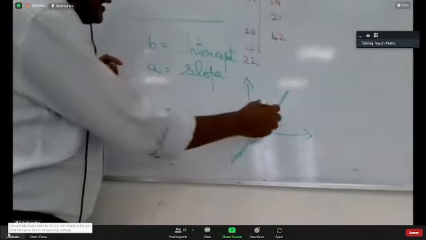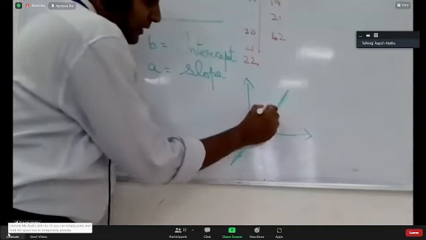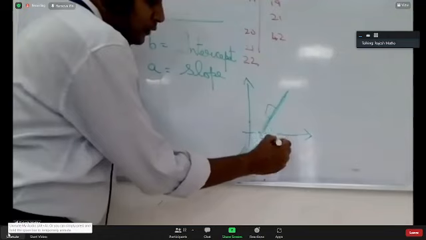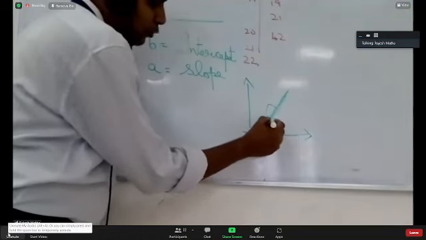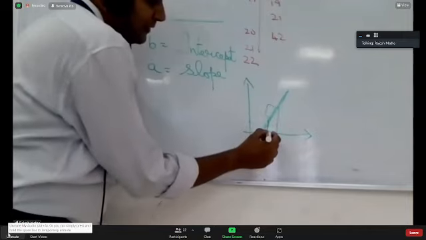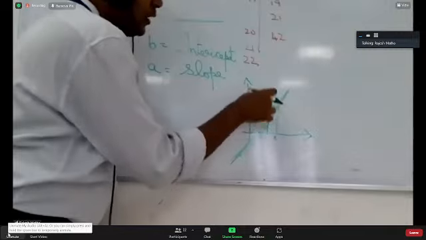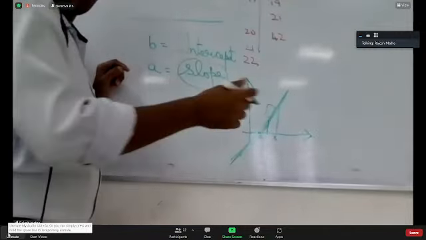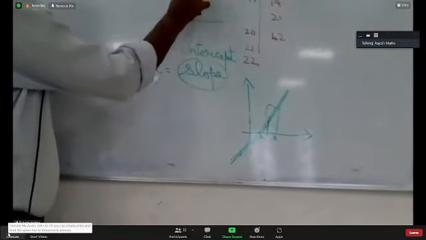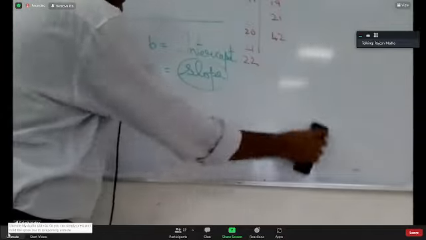And the slope is whether it is coming down or going up, and by what percentage. For example, if it is 2 here and it goes to 3, this is the point for 2, and for 3 maybe this is the point. When x changes from 2 to 3, by 1 unit, how much is it changing on the y-axis? Knowing that is what is called slope. But all this is not required for you. Just know what is y, what is a, what is x, and what is b. How you calculate them is important, rather than understanding what these are in the graph. Okay.